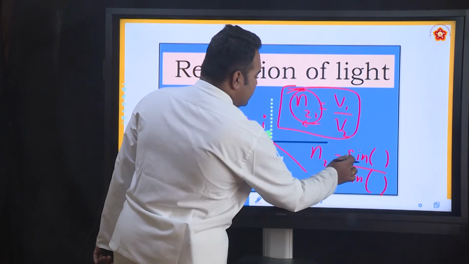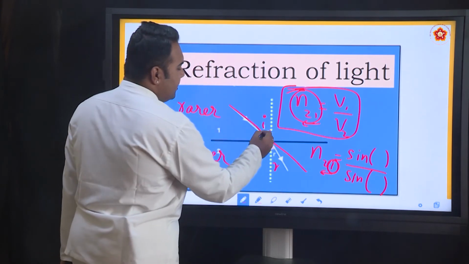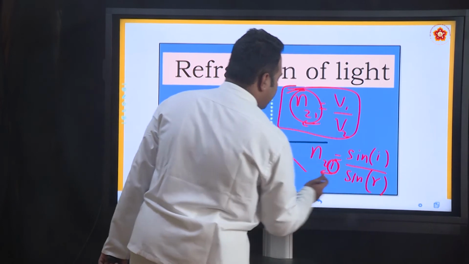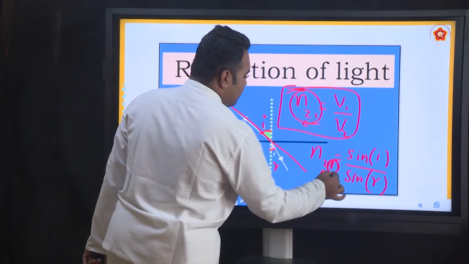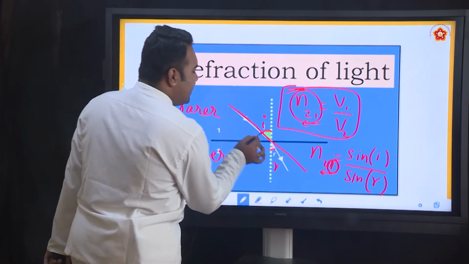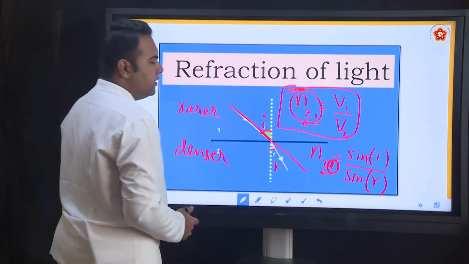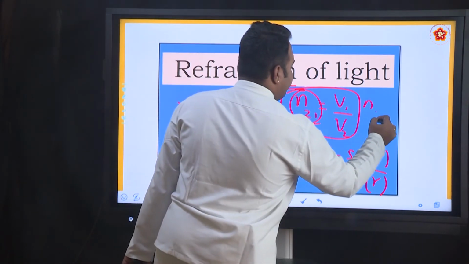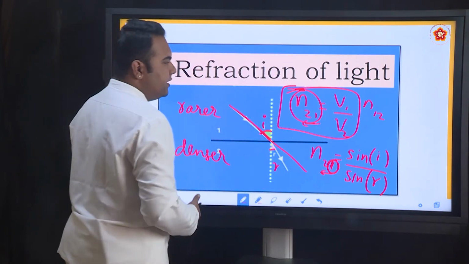N21 means sine of the angle in the first medium. In the first medium, what is the angle? I, angle I. By sine of the angle in the second medium, it is R. Why? The light ray travels from first to second, so the incident angle is I, so we put I on the top and R in the bottom. Suppose we reverse and say that the light ray is travelling from second medium to first medium, the notation will be different.